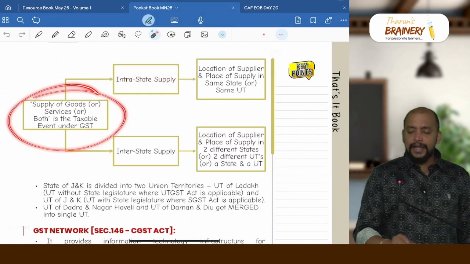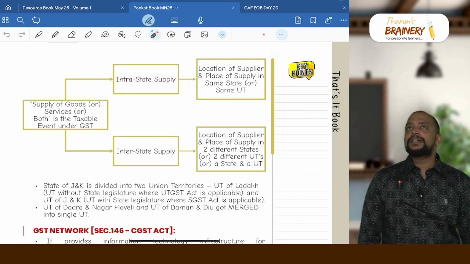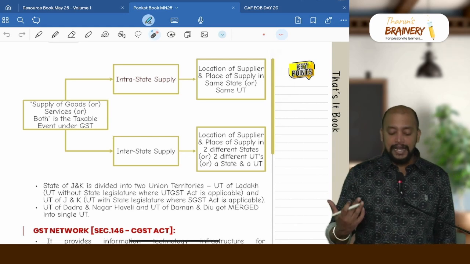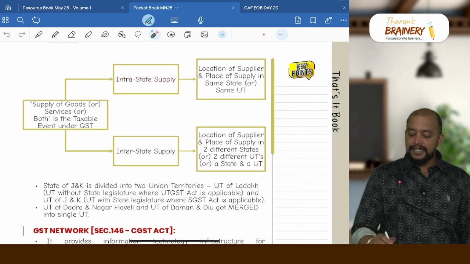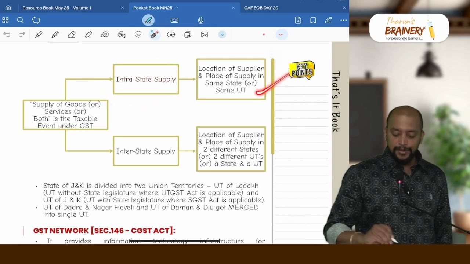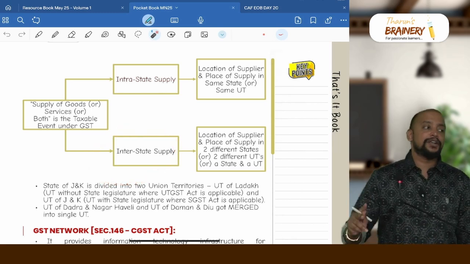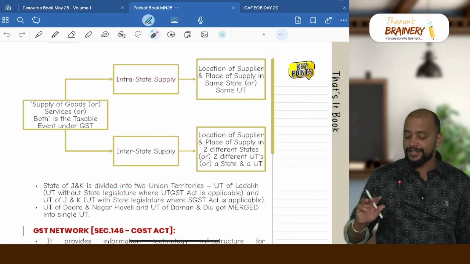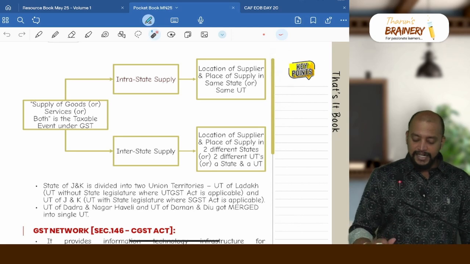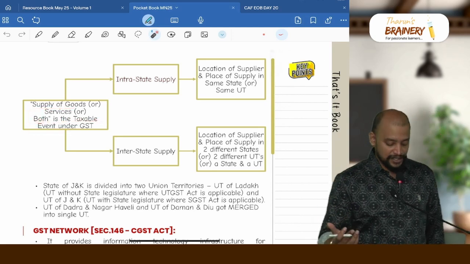Supply of goods or services is the taxable event under GST. This supply is divided into two: intrastate supply and interstate supply. Intrastate supply means the location of supplier and place of supply are in the same state or same union territory, whereas interstate supply means the location of supplier and place of supply are in two different states or two different union territories, or a state and a union territory. Basically, supply is the taxable event. If the activity is not a supply, the levy of GST shall not arise.